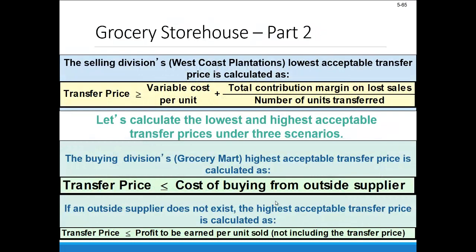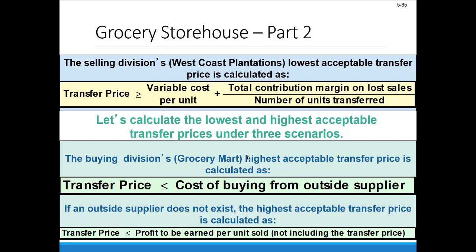So the selling division, that's the West Coast Plantations here, their lowest acceptable transfer price is going to be determined as the variable cost per unit, in this case per crate of oranges, plus any opportunity cost of doing this internal transfer. So that'll be defined as the total contribution margin on lost sales to external parties divided by the total number of units transferred. Now in this case, this may be zero in some times where there's excess capacity, and that obviously makes the decision a little bit easier, but just something we want to keep in mind. There is this potential opportunity cost.